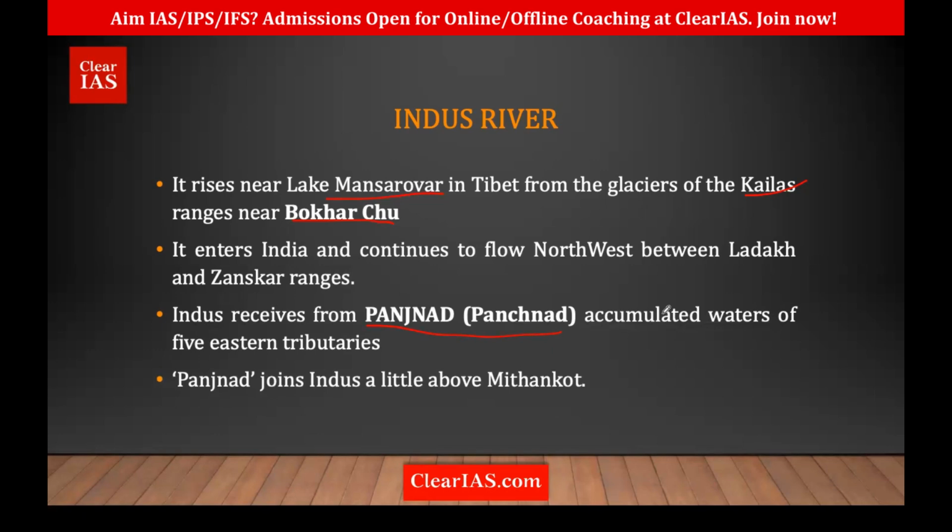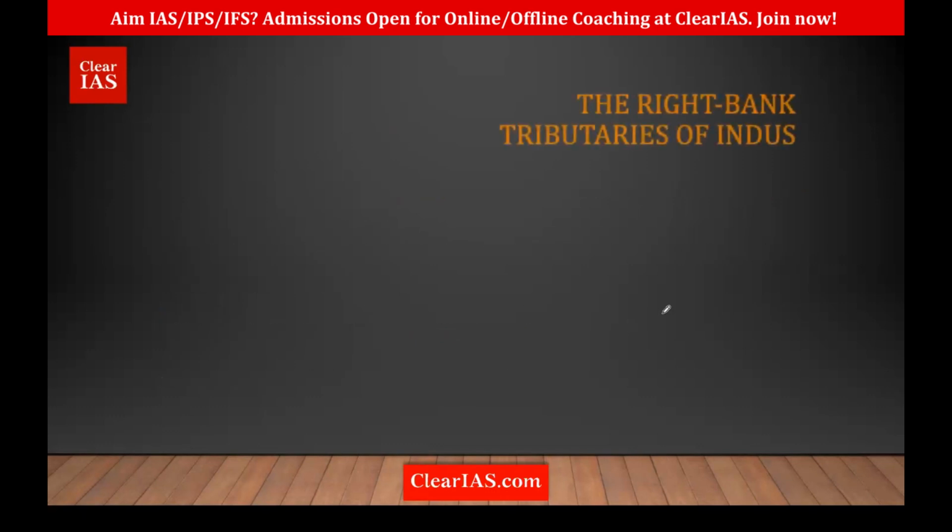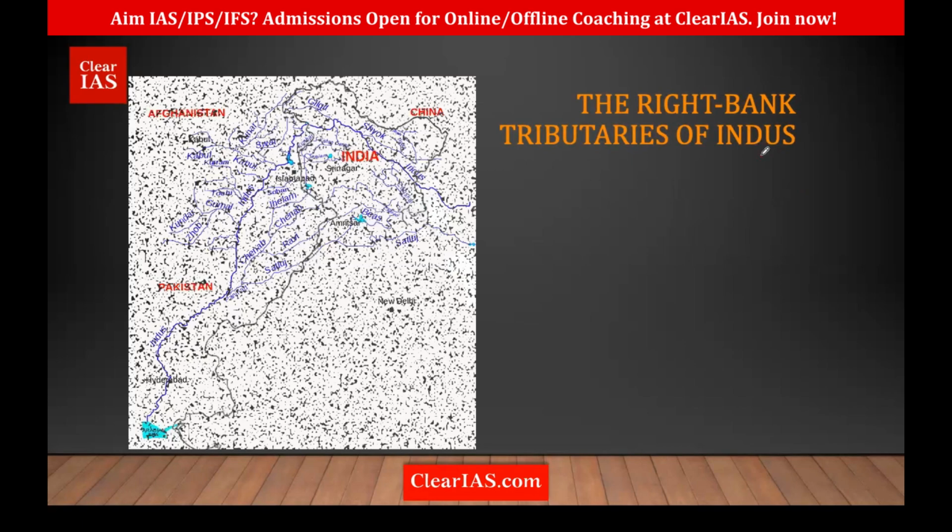The origin is the Bokarchu Glacier near Lake Manasrovar, and then it flows through the Ladakh region between Ladakh and Zanskar, and accumulates all the water from the Panchnath, which joins Indus at Mithankot, and then it empties into the Arabian Sea in Pakistan, at the Sindh Gulf.